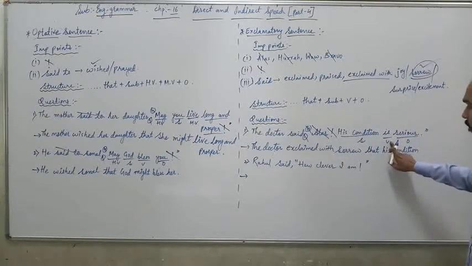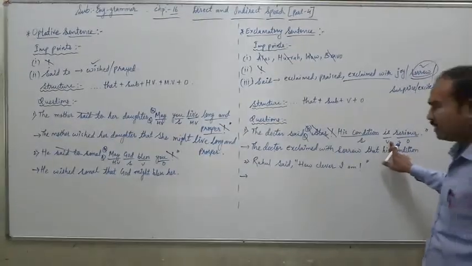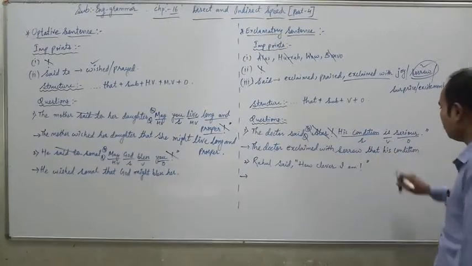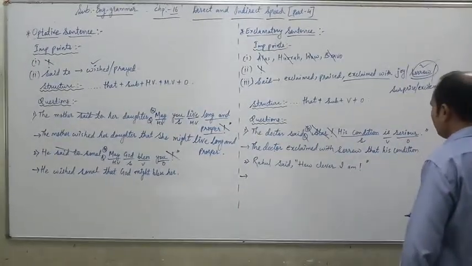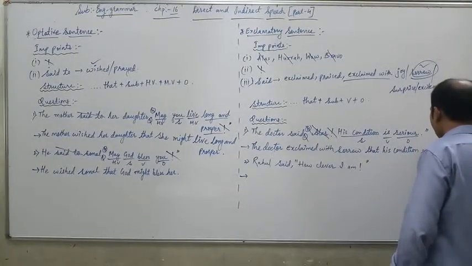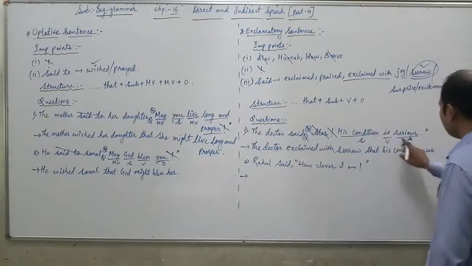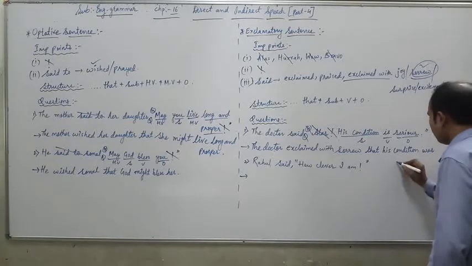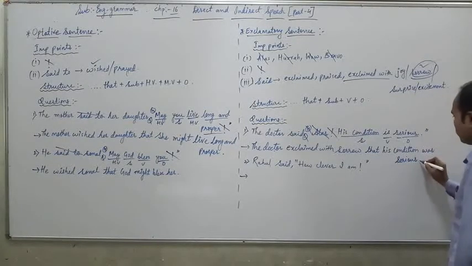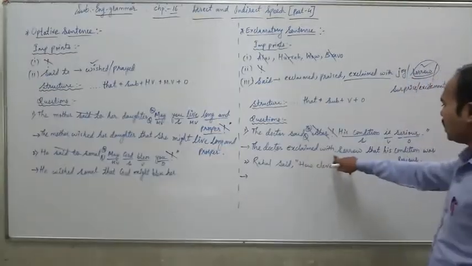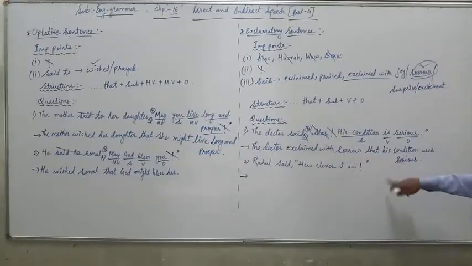According to the rule, present tense is changed into past tense, so is is changed into was or were, whichever is suitable. So we write was, and then the other word, serious. And finally the full stop. So the answer is: The doctor exclaimed with sorrow that his condition was serious.